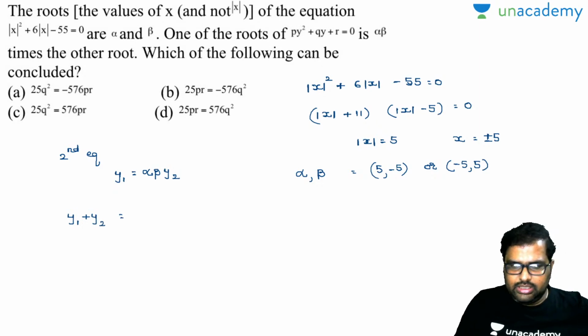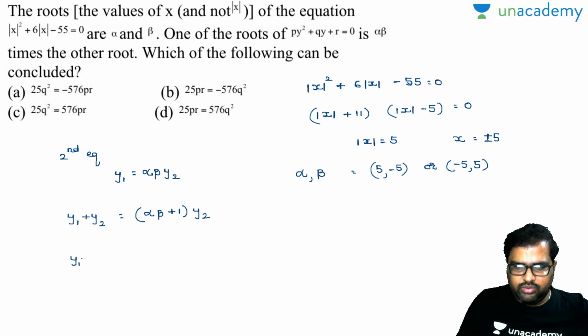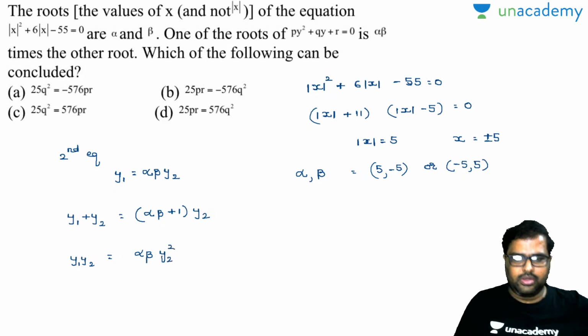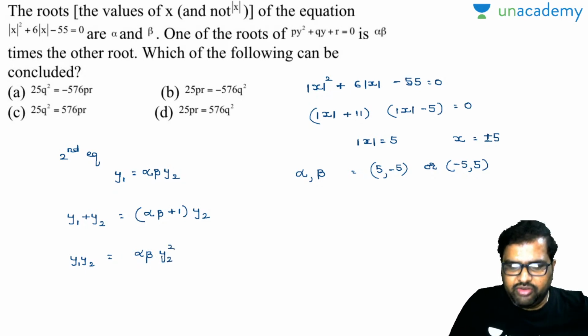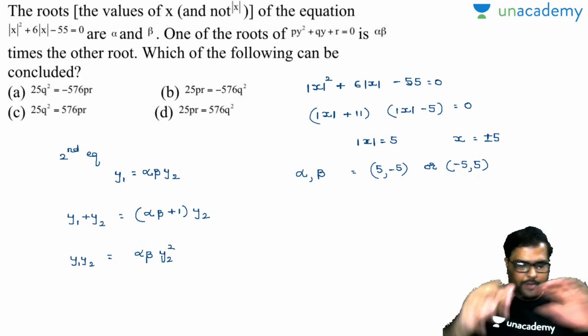So can I take down this as alpha beta plus 1 into y2? Yes. What will be the product of roots? y1 into y2 will be how much? Alpha beta into y2 square. Am I right or wrong? So I have to frame my question in this options format.